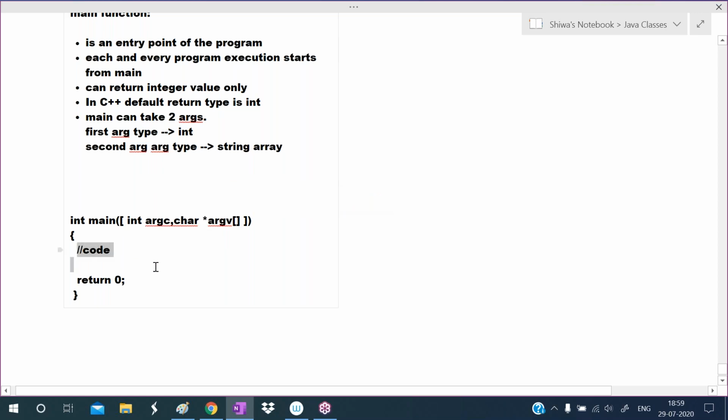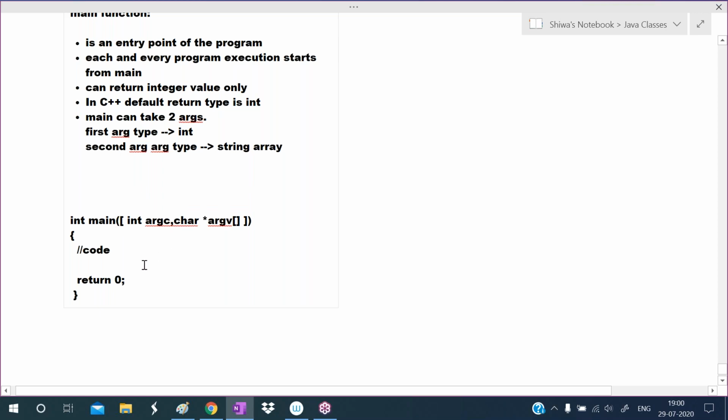In the main we write some statements. In the main we create the objects, and with the help of objects we can invoke the members. From the main only we call the functions, because main is the entry point of the program. To perform any task we call from main only. If you want to call any function, we call it from main only. If you want to create any object, we create it in the main only.